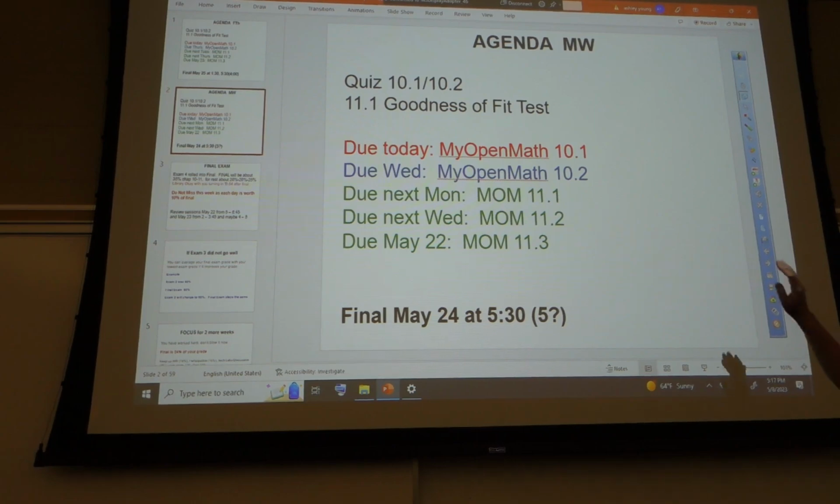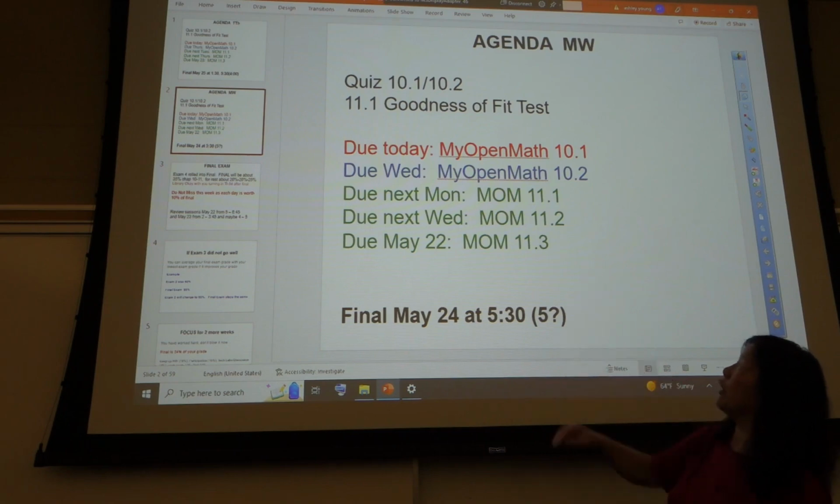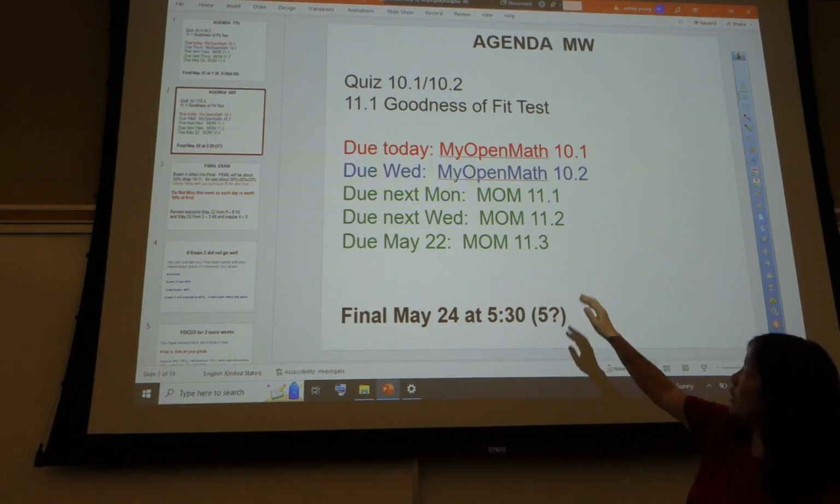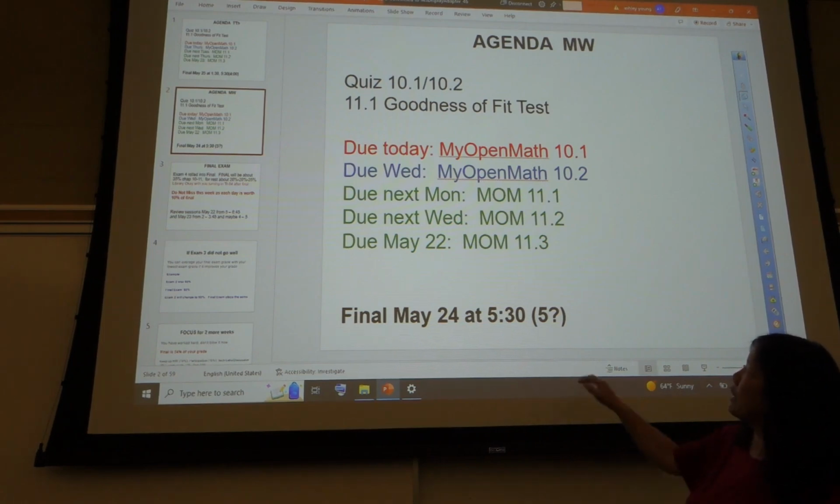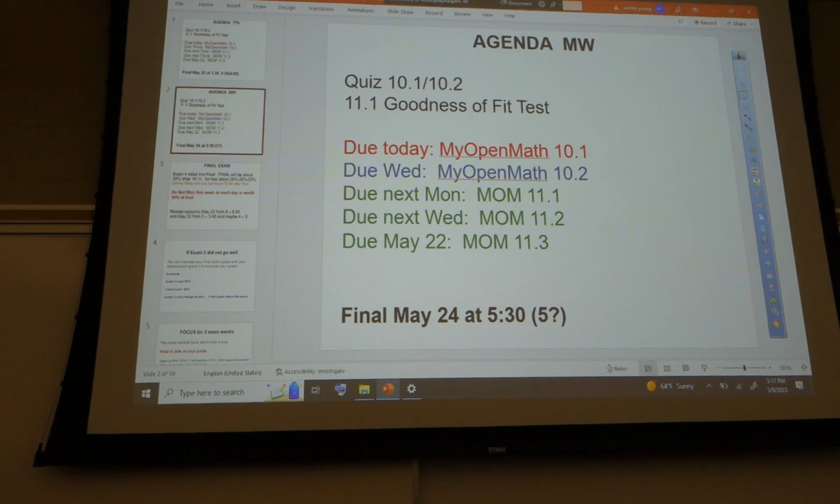Due today, you have MyMath 10.1 due today. On Wednesday, you'll have 10.2 due, so in a couple days. Next Monday, you'll have 11.1 due, and then next Wednesday, 11.2 due, and then the following Monday, you'll have 11.3 due because our final will be Wednesday, May 24th.